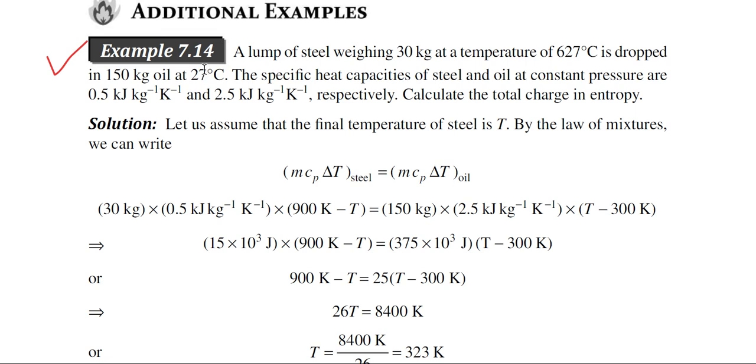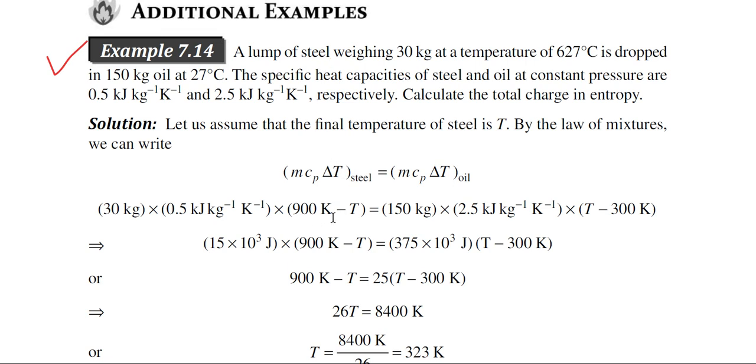Heat rejected by the steel can be calculated by the expression m into Cp into delta T, where m is mass, Cp is specific heat, and delta T is the change in temperature. Whereas for oil, the heat absorbed can be calculated by the expression mass into specific heat into change in temperature.